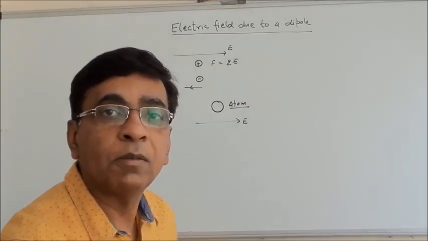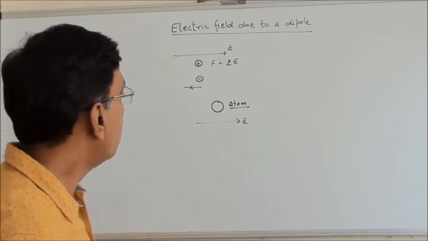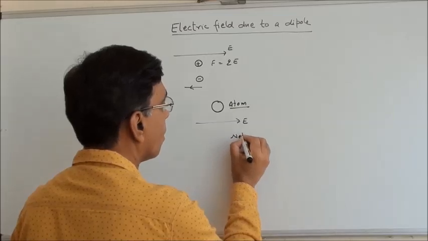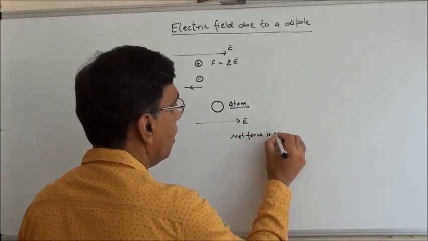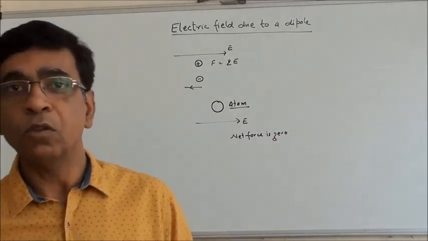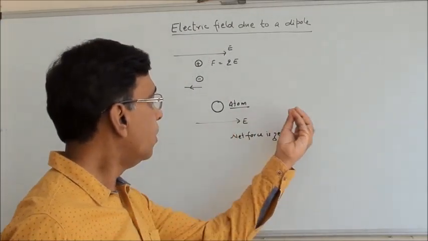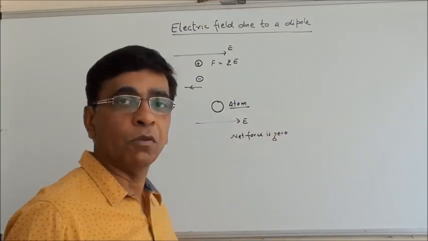Each proton will experience force, each electron will experience force, but in opposite direction. So I can say that the net force onto it will be 0, because positive will be pulled in the direction of the electric field and minus opposite to it.